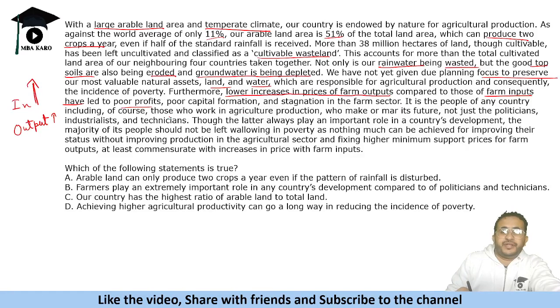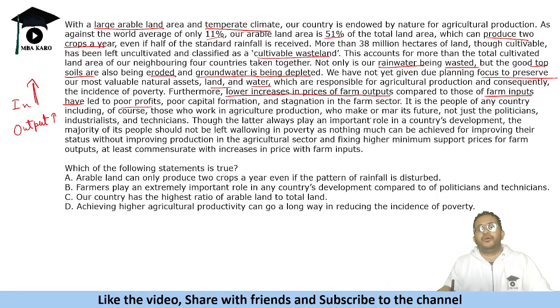It is the people of any country, including, of course, those who work in agriculture production, who make or mar its future, not just the politicians, industrialists, and technicians. So it says that farmers are equally good as these people. So if you think that politicians, industrialists, and technicians take the country ahead, that is not true. Okay.